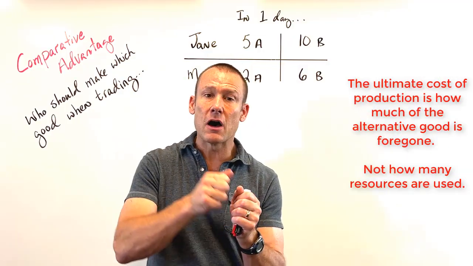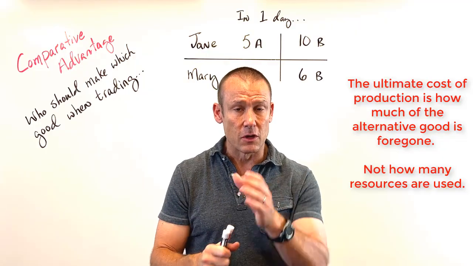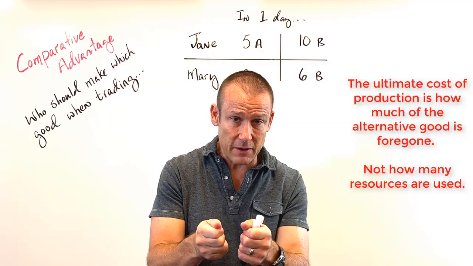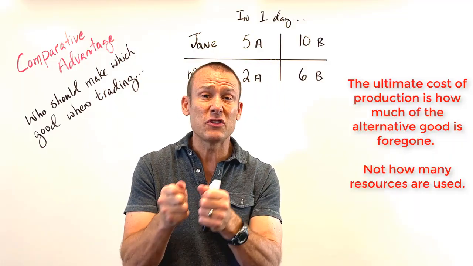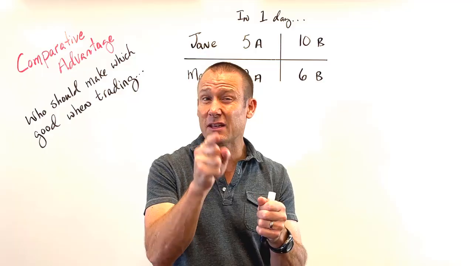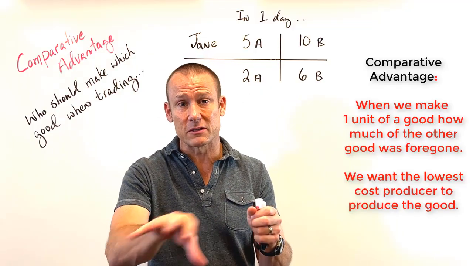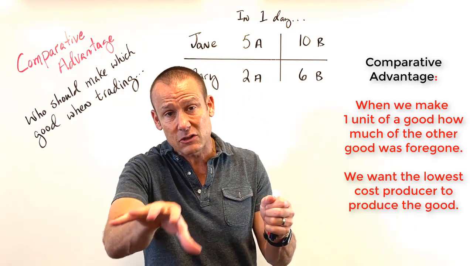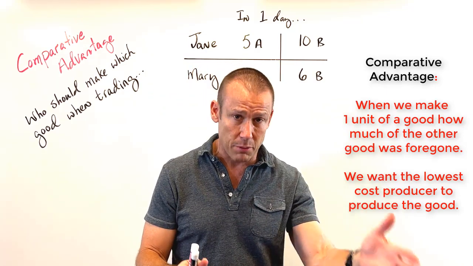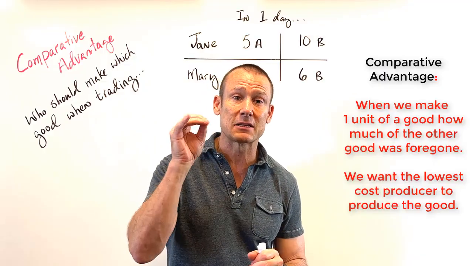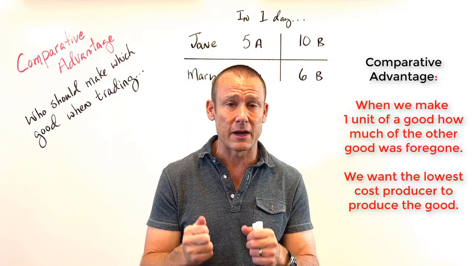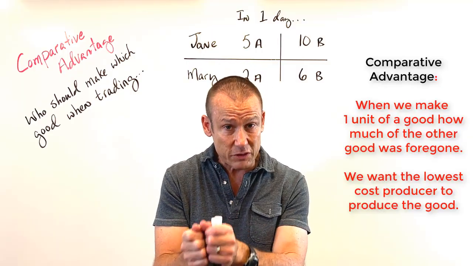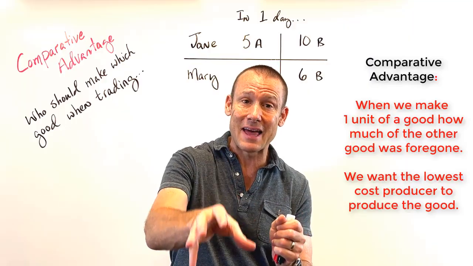Comparative advantage, the other good shows up in the definition. What do I mean by that? Hey, Sally has the comparative advantage in the production of A if when she makes good A, she gives up less of good B. There it is, the other good showing up in the definition. When she makes good A, she gives up less of good B than the other person, okay? That person has the comparative advantage. In that example, it was Sally, right? She can make 1 unit of A, and when she makes 1 unit of A, she gives up less of B.